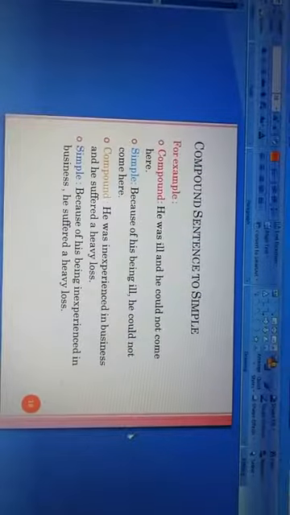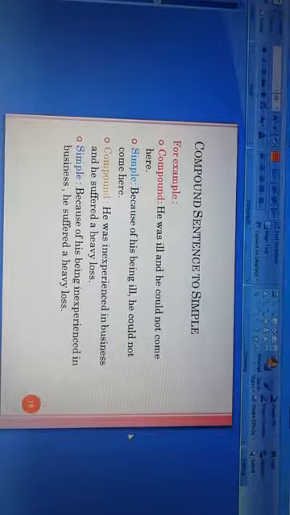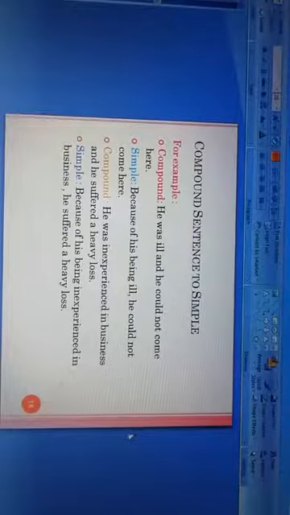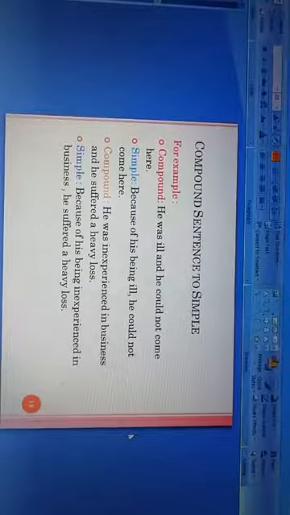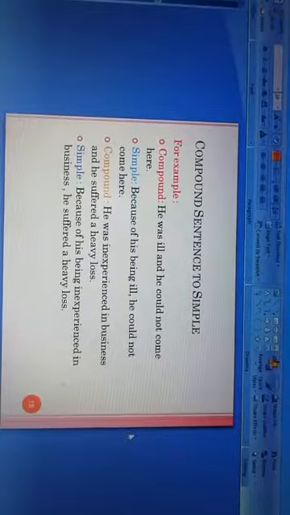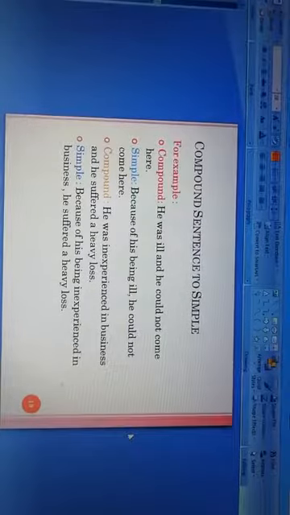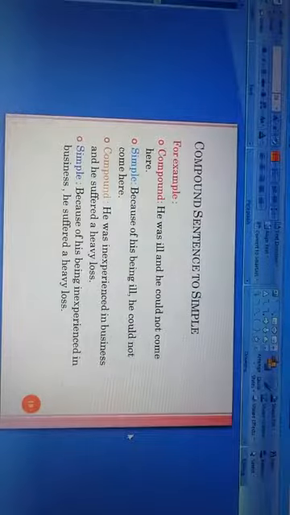For example, he was ill and he could not come here. This is a compound sentence. Now, when we make it simple, according to the rule, first of all we use because of, and then we use the possessive form of the subject.